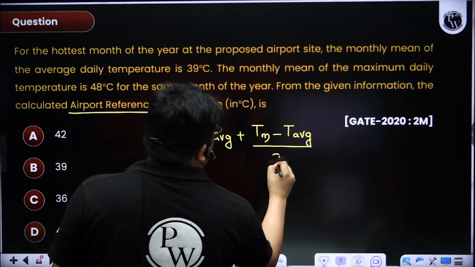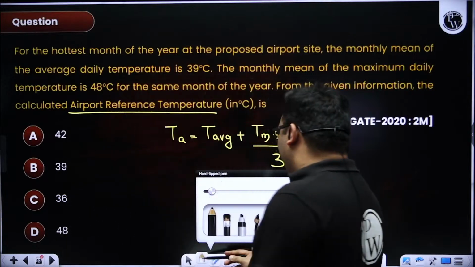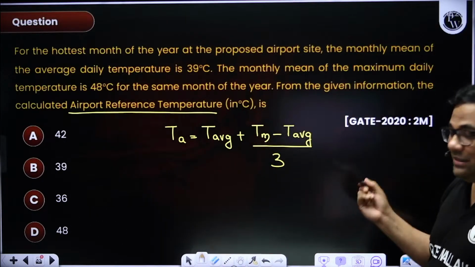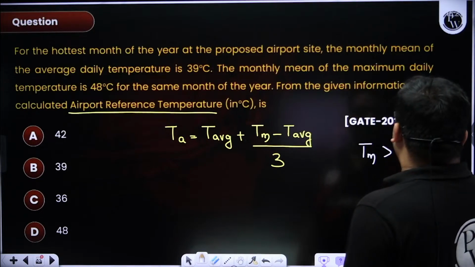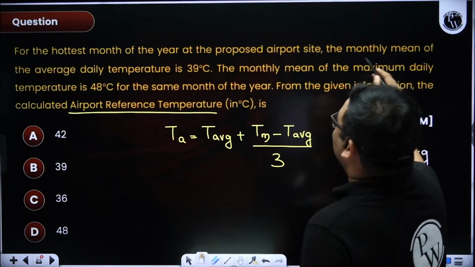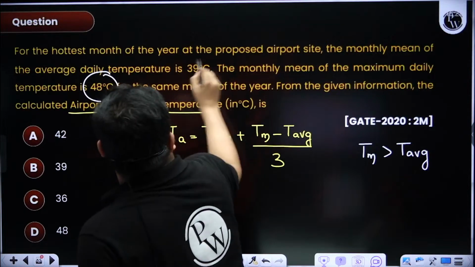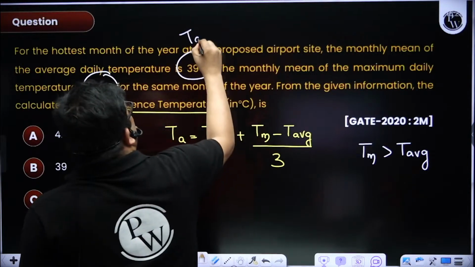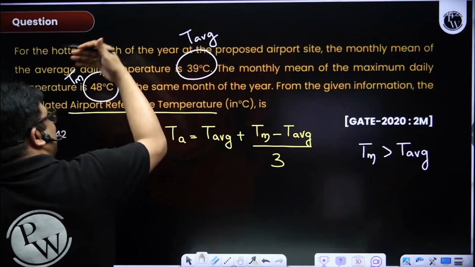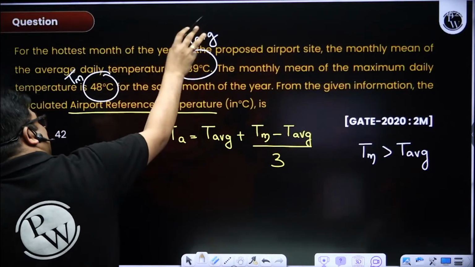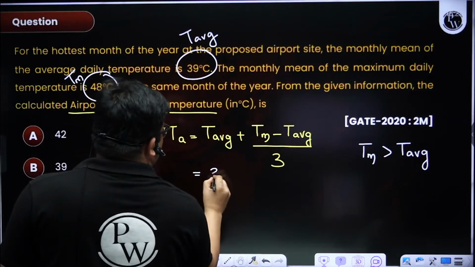divided by 3. If you are not able to identify which is Tm, which is T average, very simple, Tm will always be greater than the T average. You see, 2 temperatures are given here, 48 is given, 39 is given. So obviously this is T average and this is Tm. Without reading the question also, you can understand that this is T average, this is Tm.